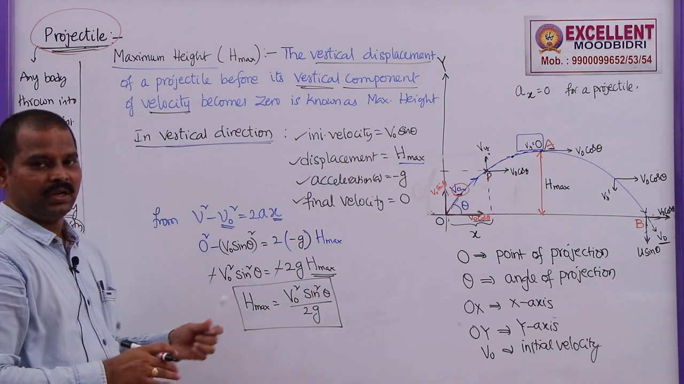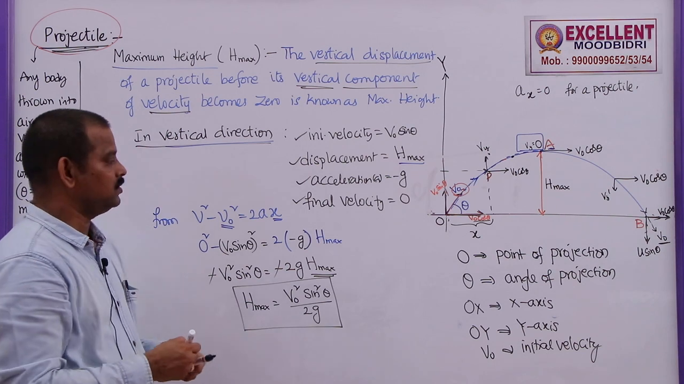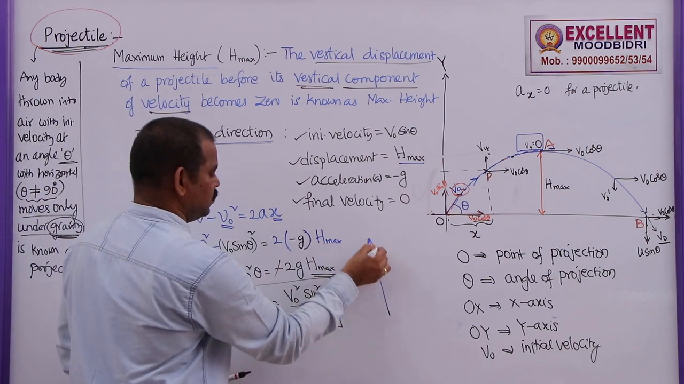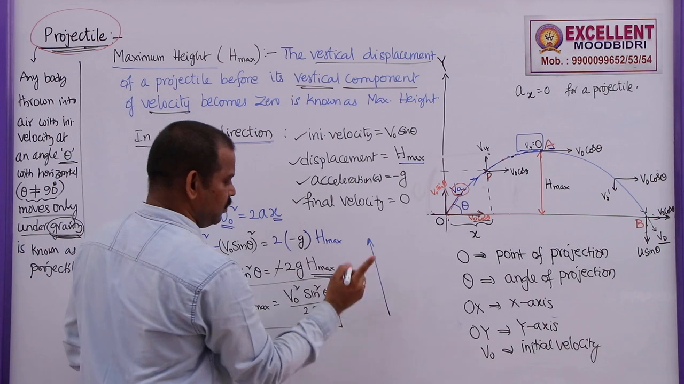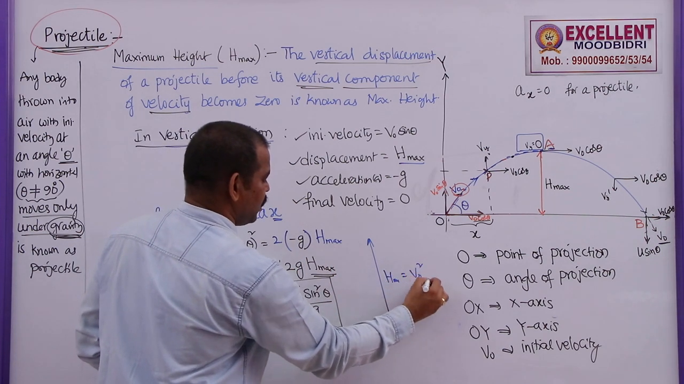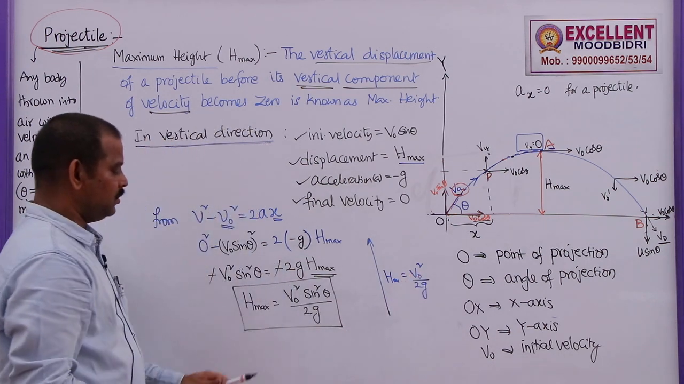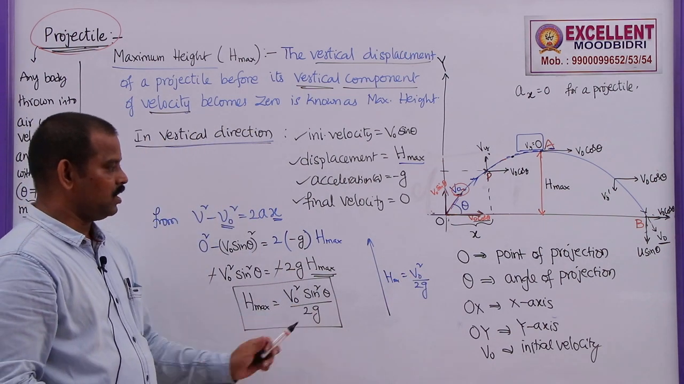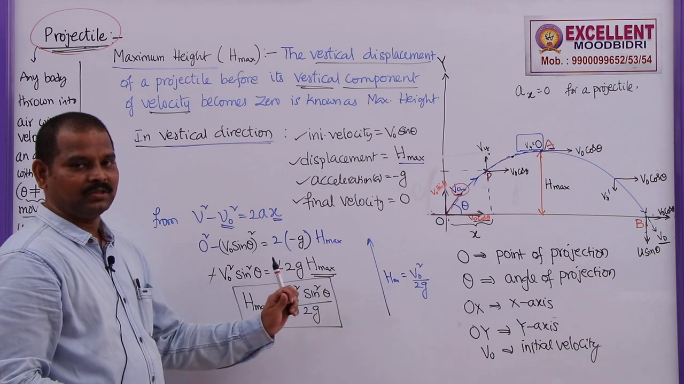Already we derived a similar equation for straight line motion. That means if the body is projected vertically upwards along the y axis directly, single motion, the maximum height there was v naught square by 2g. But this is v naught square sine square theta by 2g. Why? Because here theta is not 90.